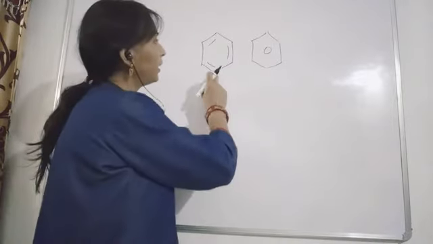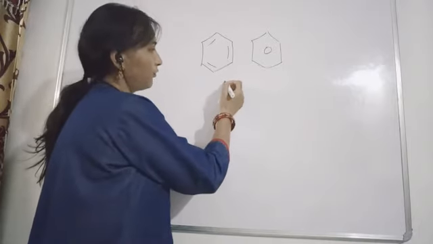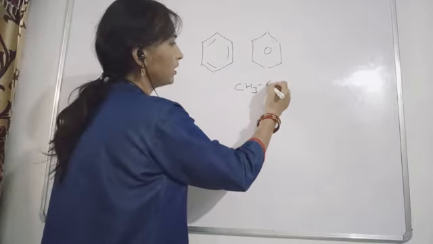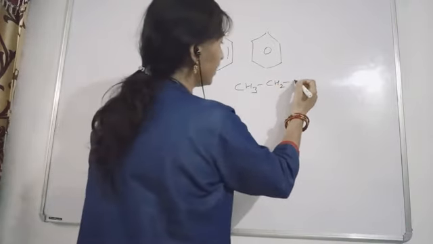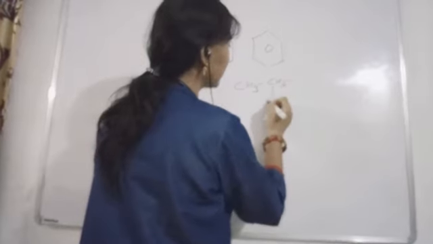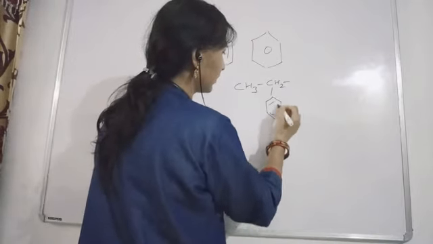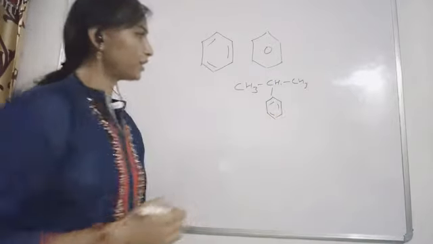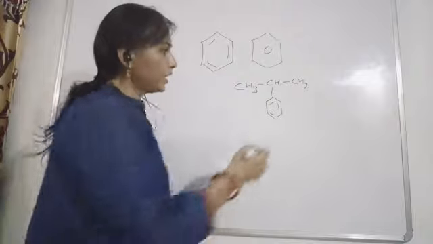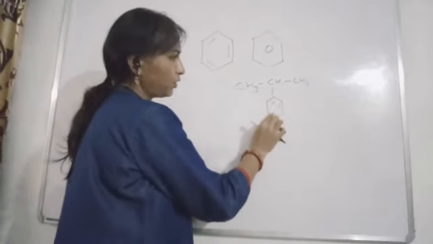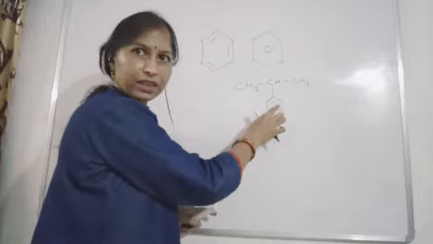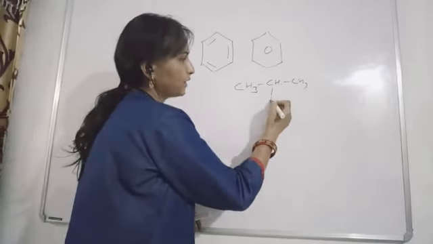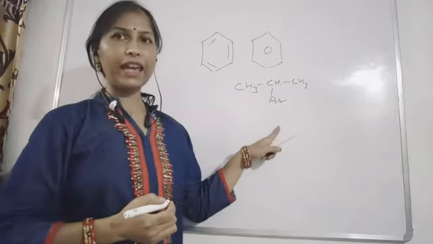Okay, and this benzene, if you see this kind of structure, suppose this CH3, then CH2, and here CH and the CH3, you can write the whole structure of benzene in this manner, or in some books you will see that this is written as Ar.